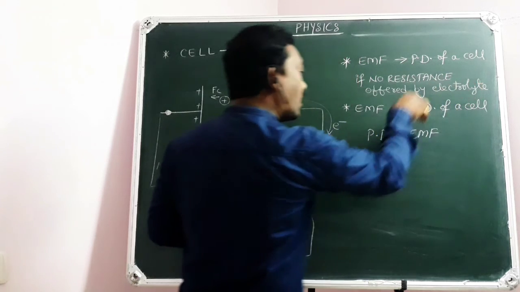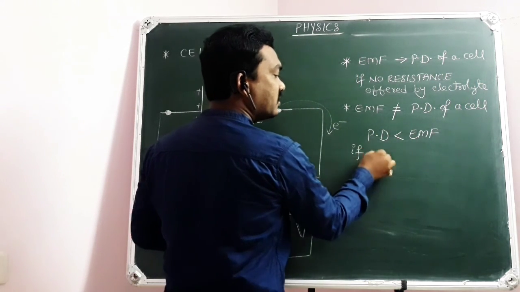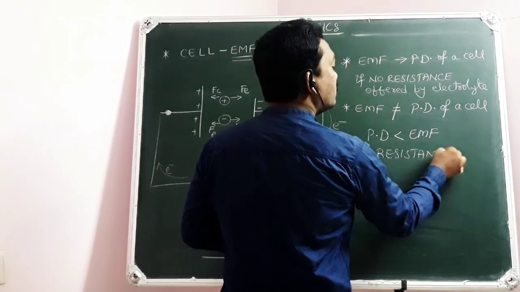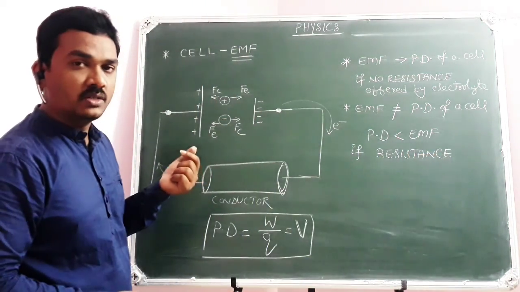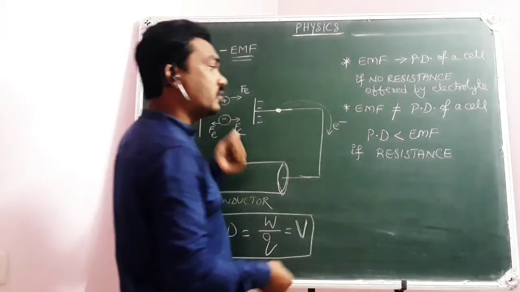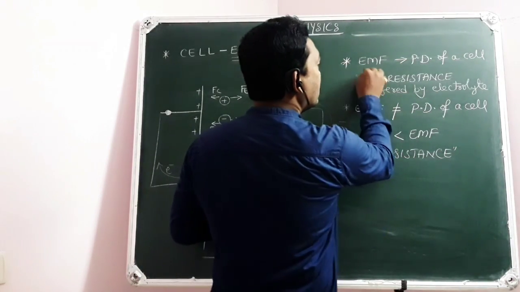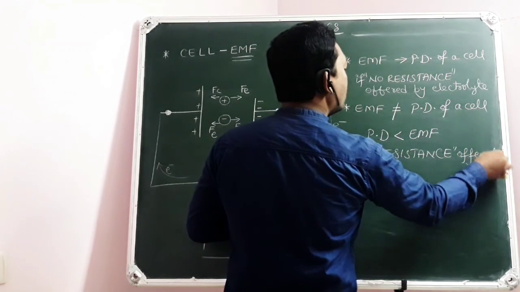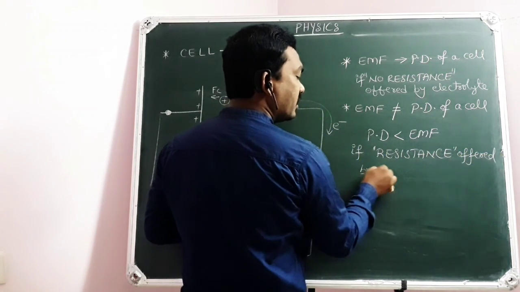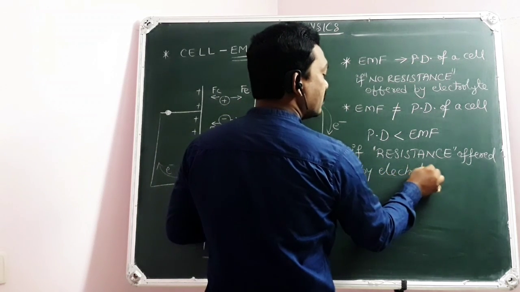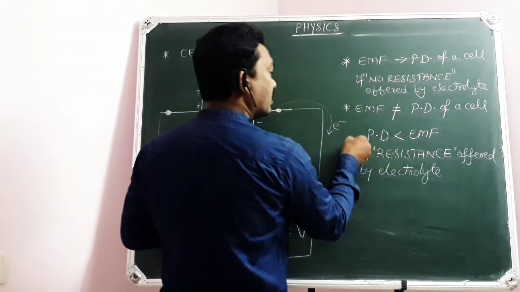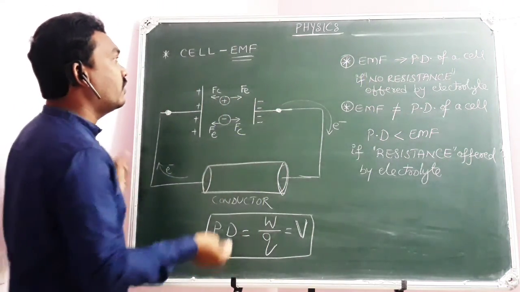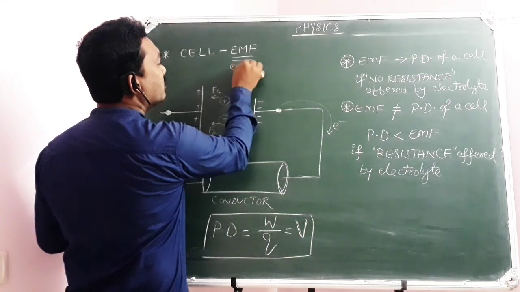But the electrolyte may offer some resistance due to the huge number of ions within it, because of collisions among themselves and electrostatic forces of repulsion. In that case, when resistance is offered by the electrolyte, the potential difference will be less than the EMF.